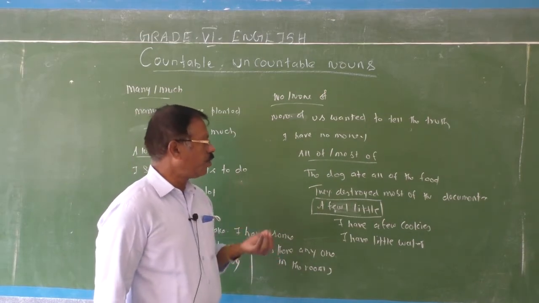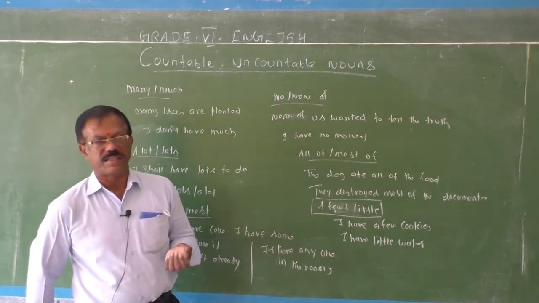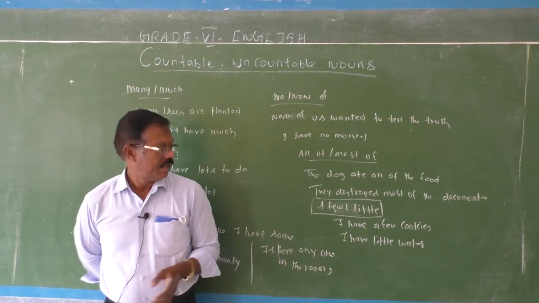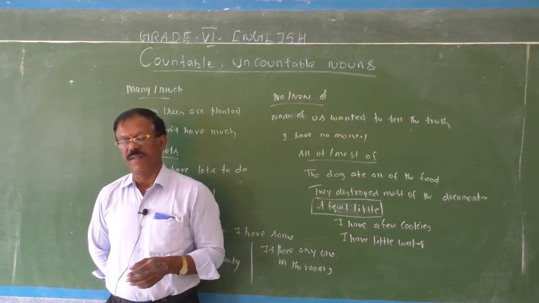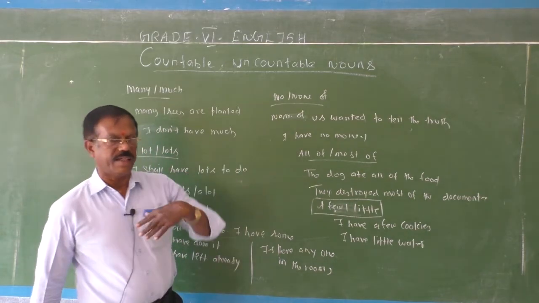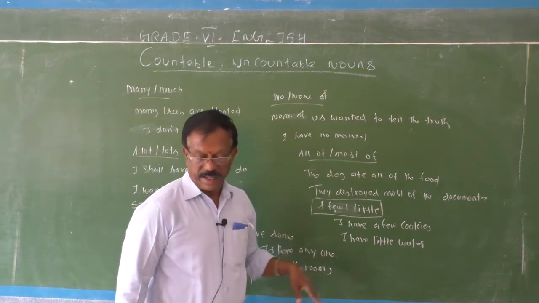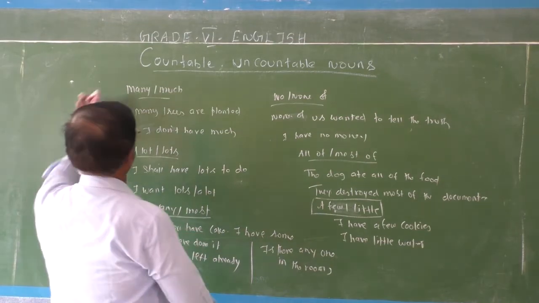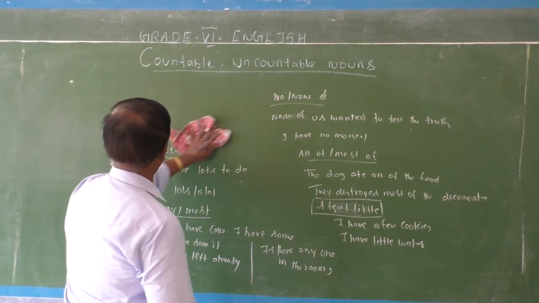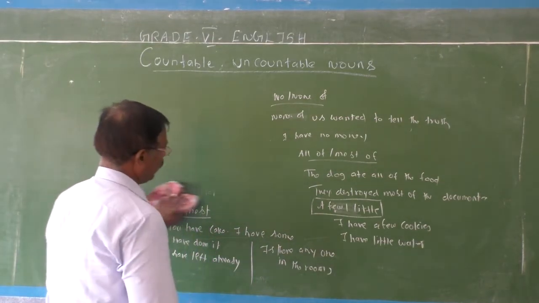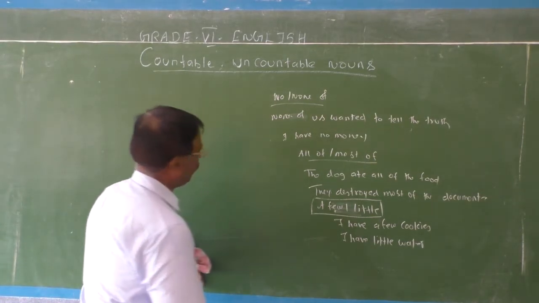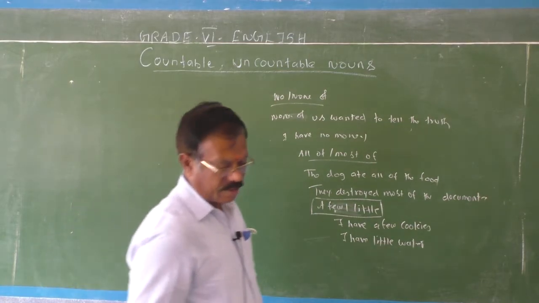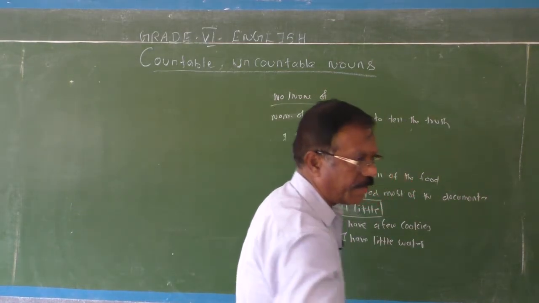See, I have a few cookies. I have few cookies. Okay, countable. I have little water. I have little milk for the child. So uncountable. Here, one thing I would like to explain, children. You should know the difference actually. Little, a little, few, a few. They are all the determiners. You should know the difference actually.